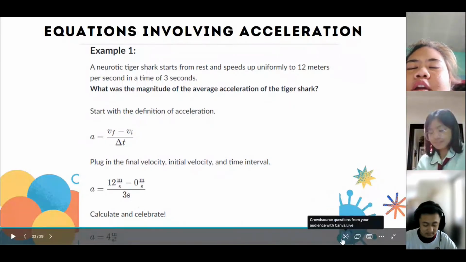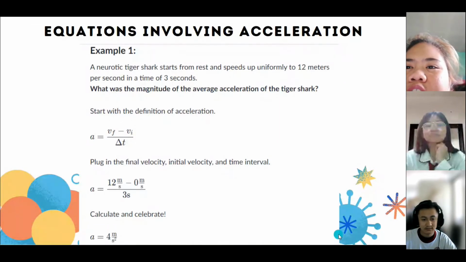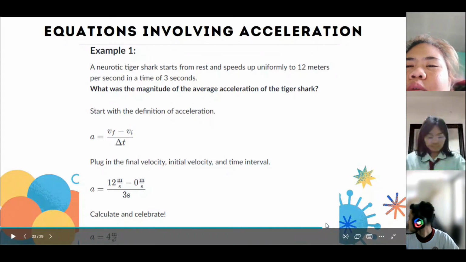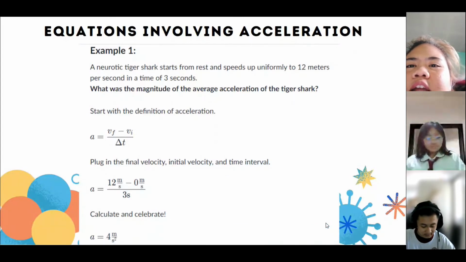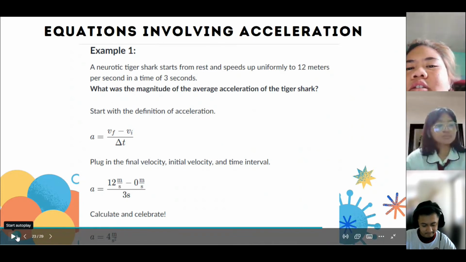Example number 1. A neurotic tiger shark starts from rest and speeds up uniformly to 12 meters per second in a time of 3 seconds. What was the magnitude of the average acceleration of the tiger shark?